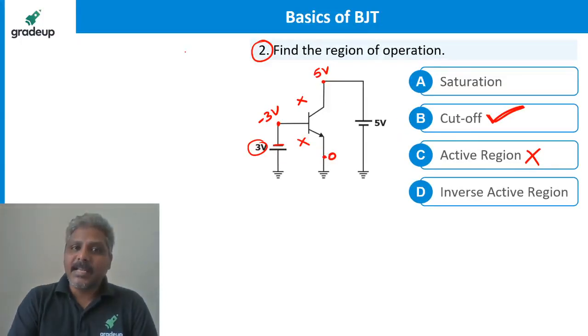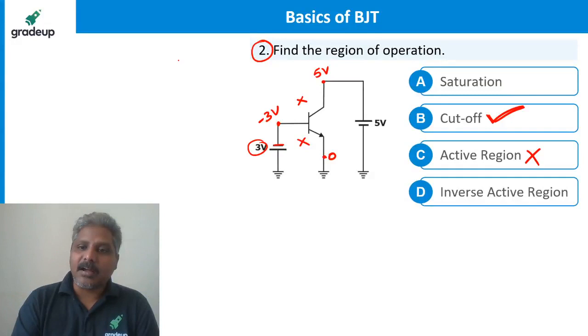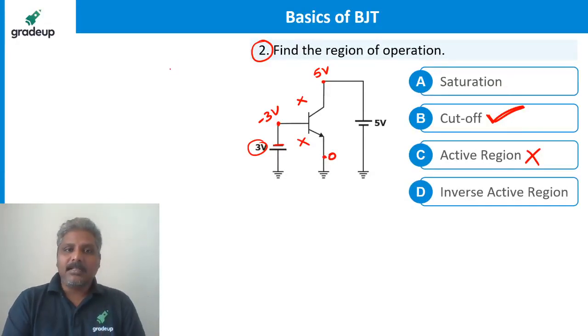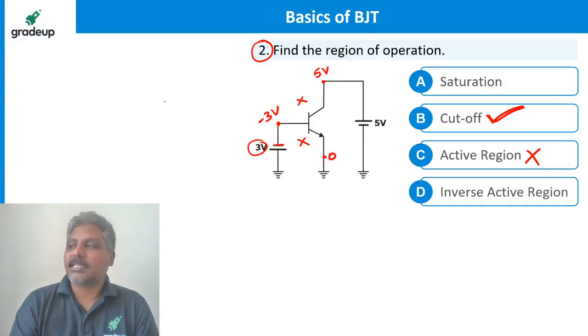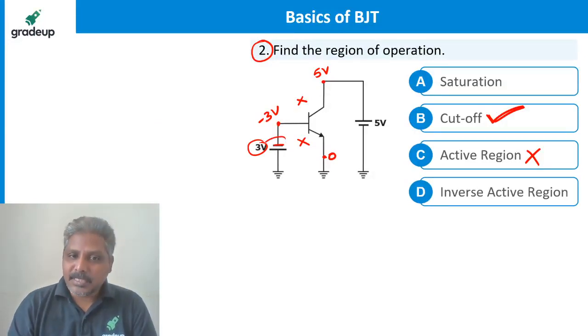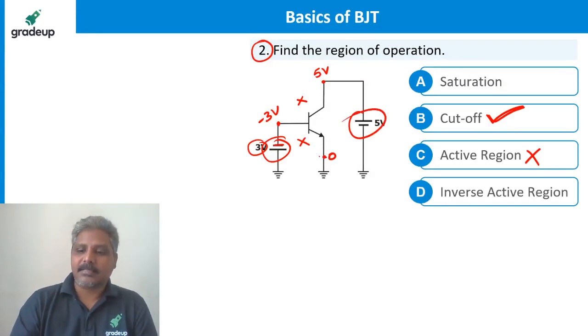Nothing wrong in saying a wrong answer. If you say a wrong answer, now you must have realized what mistake you have made. Next time onwards, you will not make the mistake. That's a great thing. Yes, clear now? So you have to see the polarity of the battery also, guys.